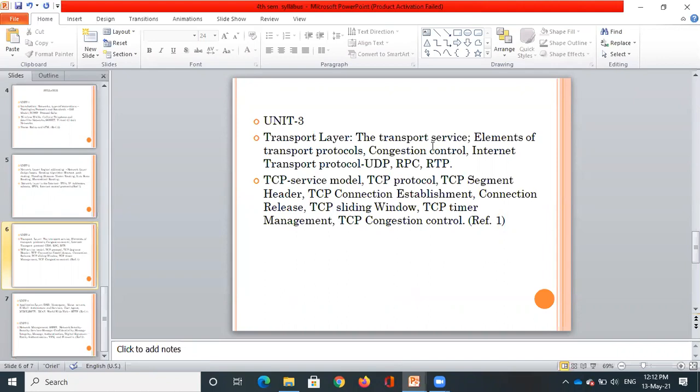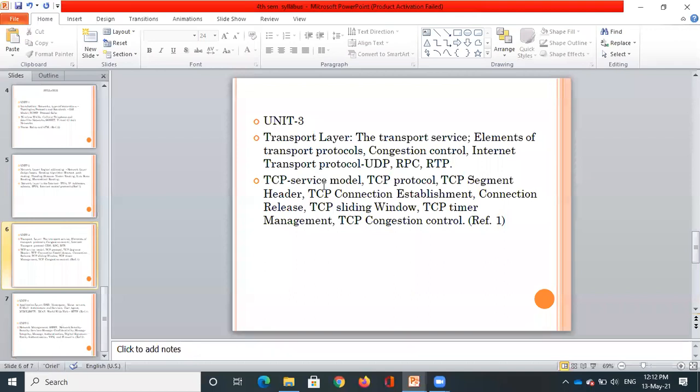And then we'll be studying some transport layer protocols. Like in every unit, we are going to study the protocols that are required and their header formats. So UDP, RPC, RTP. These are the different protocols that we'll be using in the transport layer. Their header format and structure we are going to study in detail.